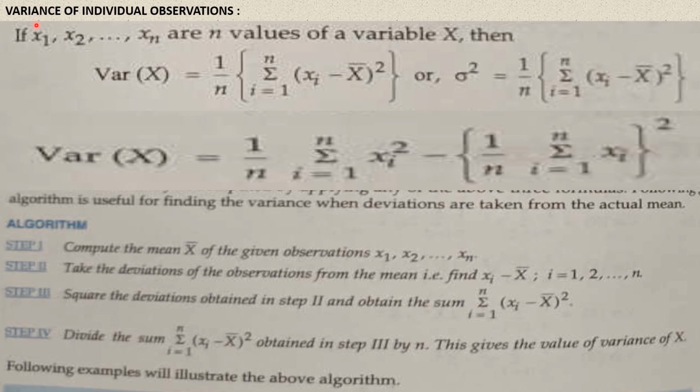Now come to this point, my children, variance of individual observations. This is nothing but finding the variance of ungrouped data.